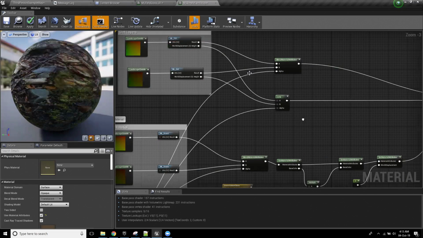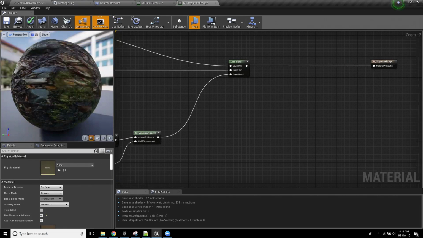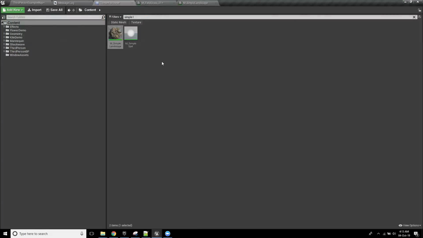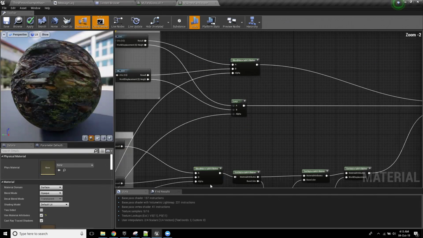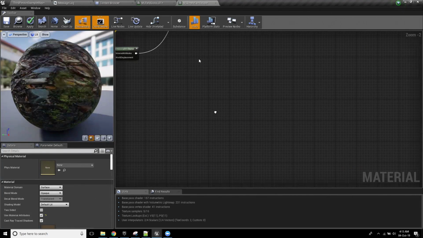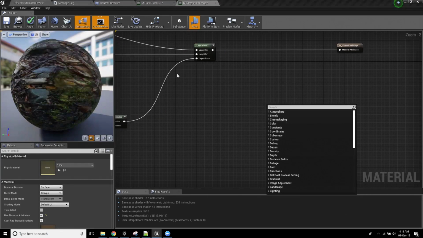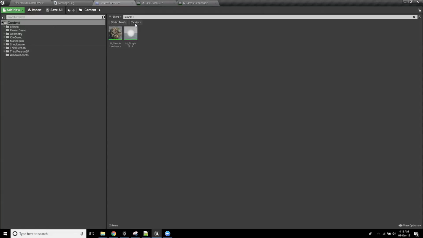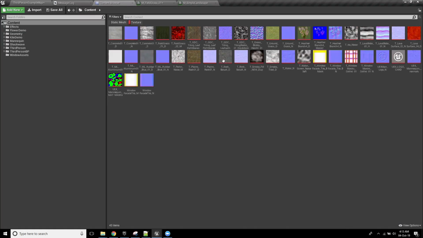So to give you a quick example of what that means, let's add in an entirely new material layer, okay? I'm going to use the set material attributes, and I'm just going to create it as a spot here. I'm not going to create it as a separate material function. To do this, I'm just going to quickly drag in some textures. I know I have some sort of rocks available to me. Basalt, there you go.